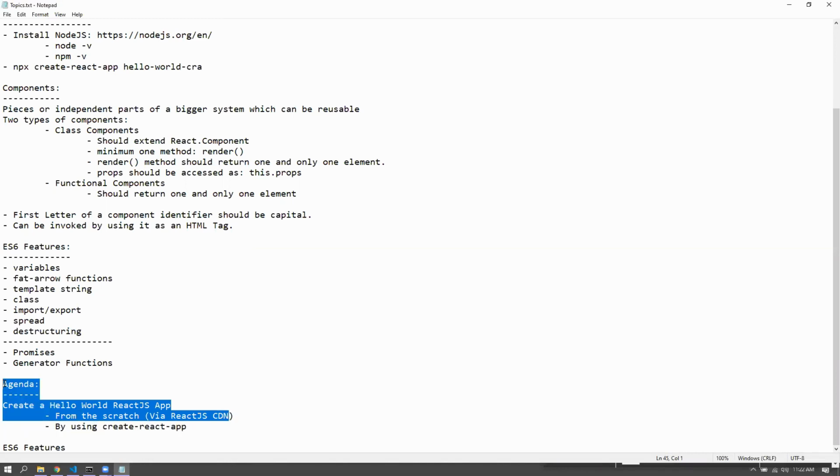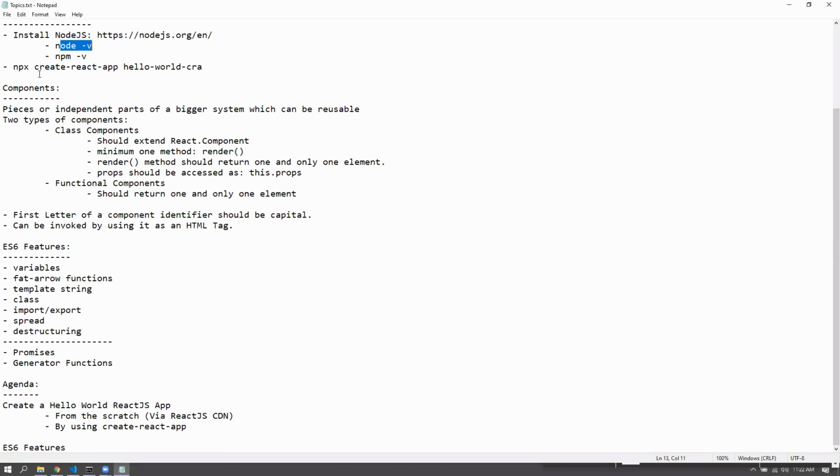So Shubham asks, other than CLI, how can we create a React app? Other than CLI, you can actually manually set it up by setting up a Node.js project. The Node.js environment is essential. Other than that, you can manually set up the React.js app by setting up a Node.js project, installing React as a dependency, and so on.